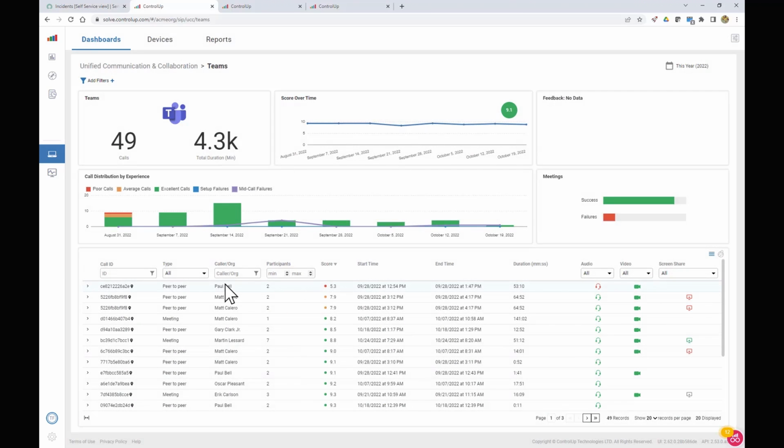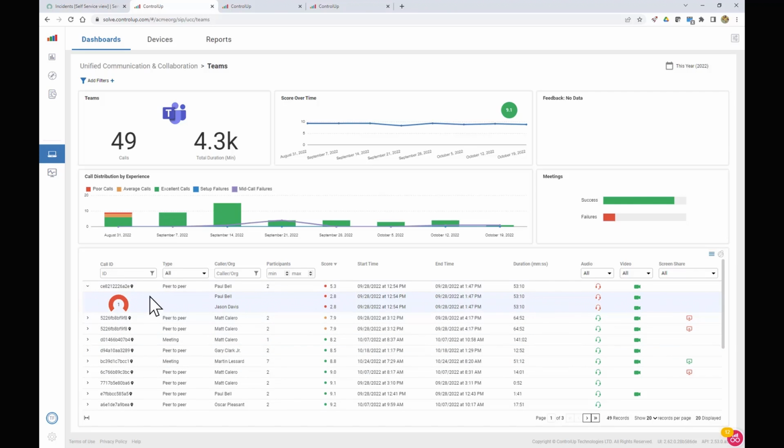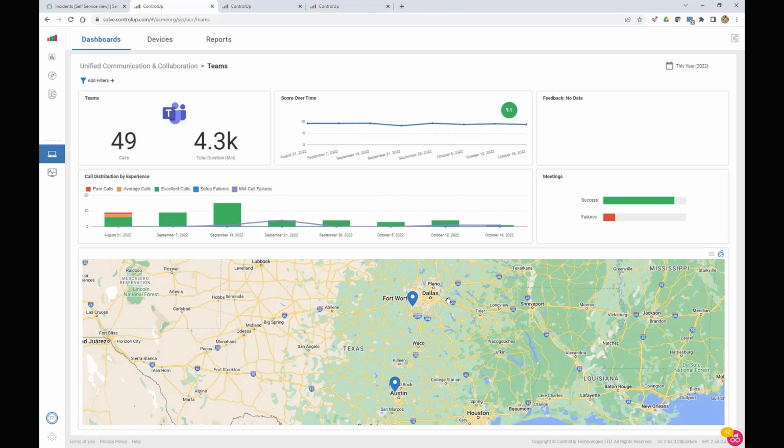Looks like there's a peer-to-peer call. We do peer-to-peer calls as well as meetings. Peer-to-peer is just a single person calling another person. Go ahead and expand that out. One of the neat things that we do is we can view these calls on the map. We had 2 different participants in it.